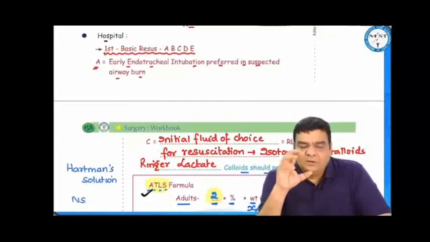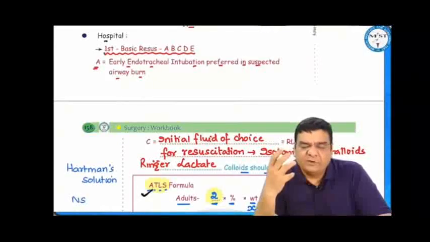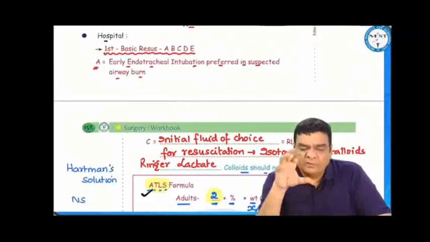For breathing part, if there are extensive burns over the chest, which might be causing respiratory muscle paralysis, then we have to put this patient on ventilator. Circulatory part, we know that we have to restore the intravascular volume. So we pump in IV fluids. Initial fluid of choice for resuscitation, the crystalloids. Here we prefer using ring lactate.